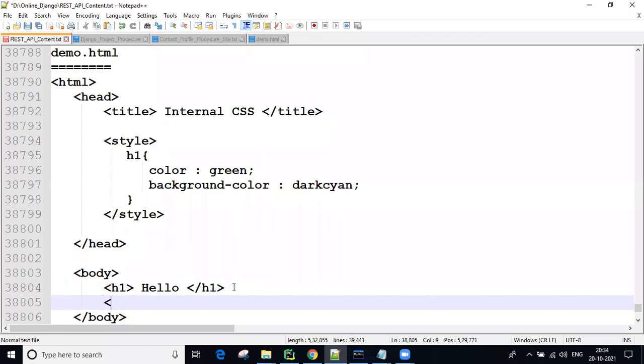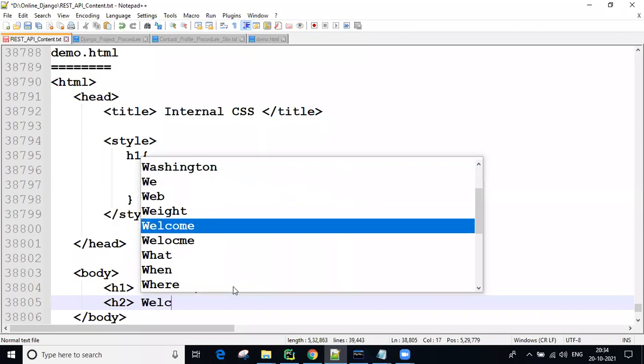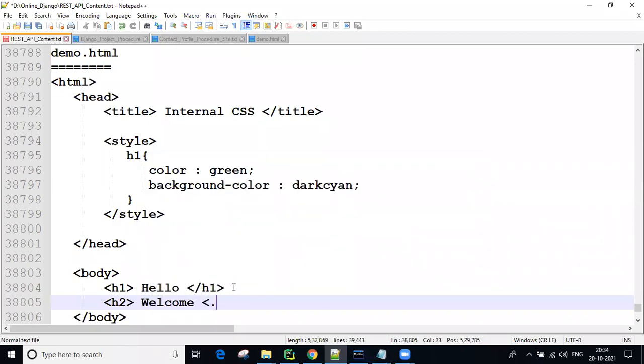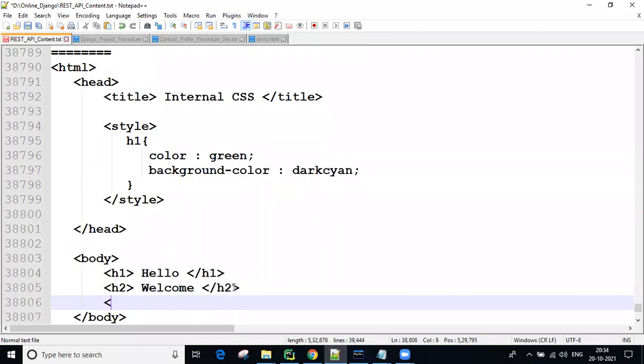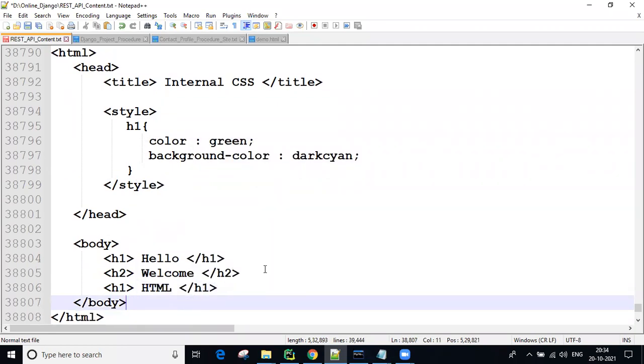Next, I have the H2. Welcome is there, and close the H2. Now I have the H1 again. What can you write? I'm taking HTML, no problem. Again, close it. So this is the page, guys.